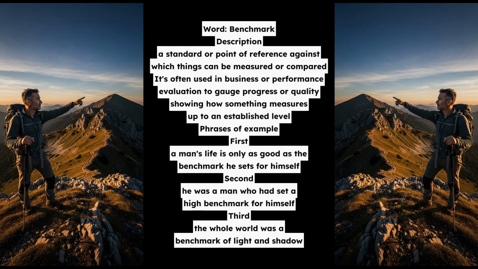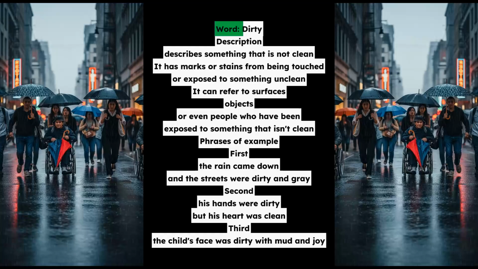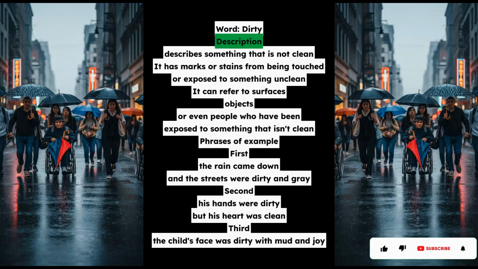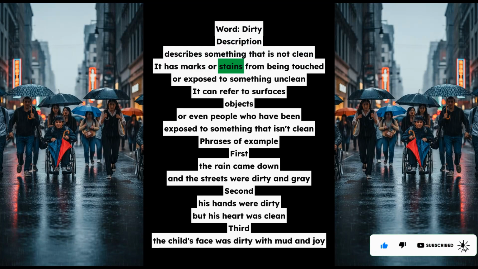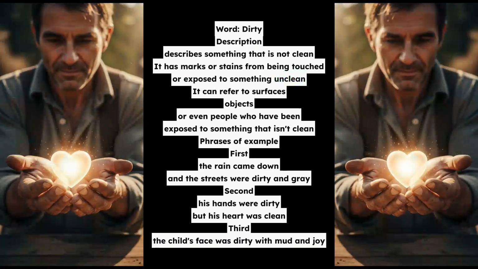Word: dirty. Description: describes something that is not clean. It has marks or stains from being touched or exposed to something unclean. It can refer to surfaces, objects, or even people who have been exposed to something that isn't clean. Phrases of example. First, the rain came down, and the streets were dirty and gray. Second, his hands were dirty, but his heart was clean. Third, the child's face was dirty with mud and joy.